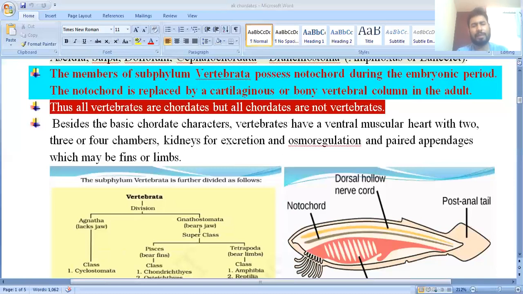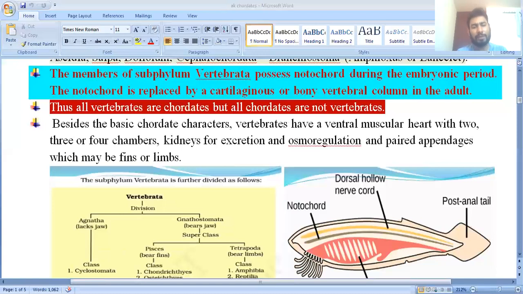Besides the basic chordate characters, vertebrates have a ventral muscular heart. You know very well, we also have a heart. Fishes have a two-chambered heart. Amphibians and reptiles, except crocodiles, have a three-chambered heart. Birds and mammals have a four-chambered heart. We also have kidneys for excretion and osmoregulation.